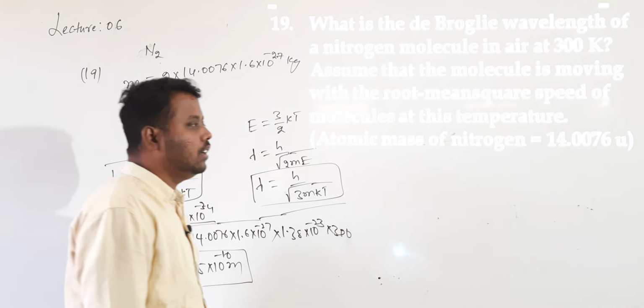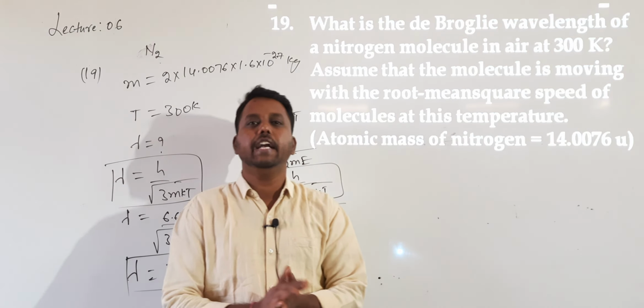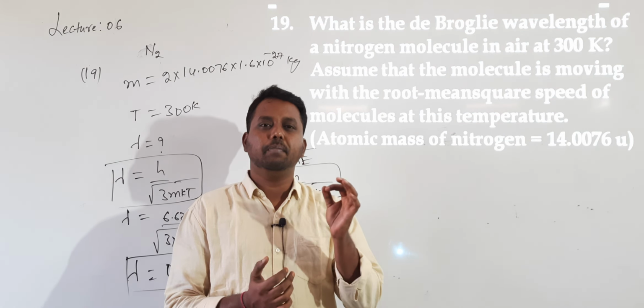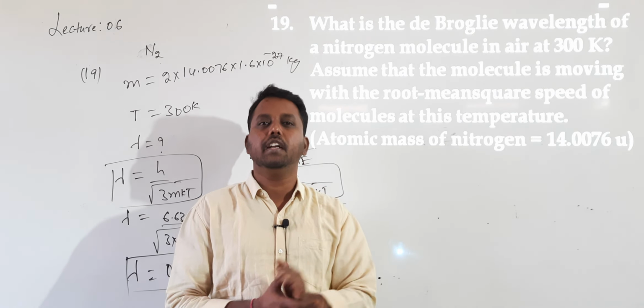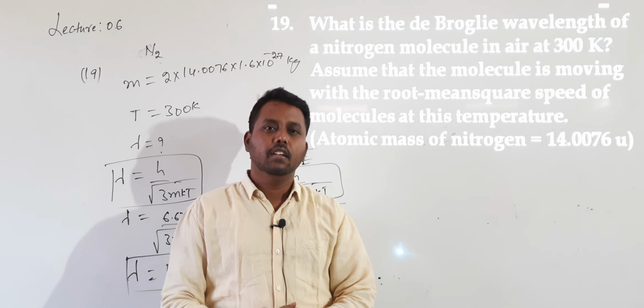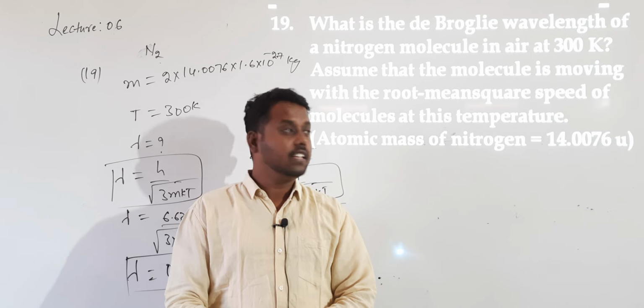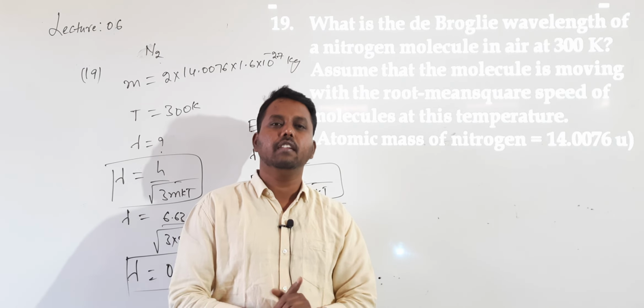And that's it about the problems of the chapter, dual nature of matter and radiation. This chapter's numericals are very, very important. They are compulsory; many times a question is asked for 5 marks, and there are chances it is asked for 2 marks as well. So don't neglect this chapter's numericals.